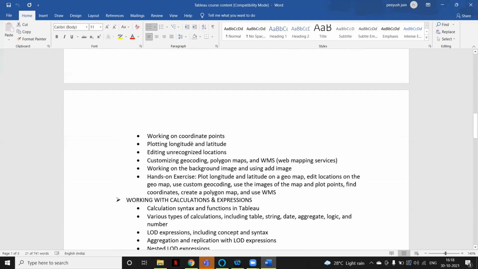And we will see how you can create a map, what the prerequisites are, and how you can use latitude and longitude. If you want to represent something on the map, let's say a state or a country or a region, instead of creating any bar or line chart, how you can represent that on the map. So Tableau offers maps also, and we can represent our data on the map.